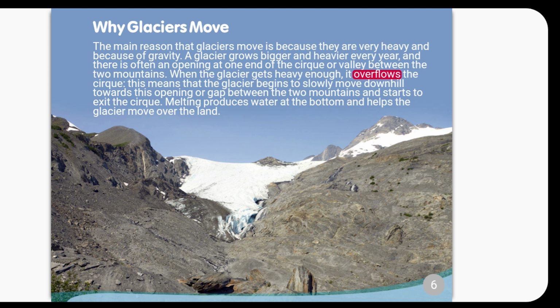This means that the glacier begins to slowly move downhill towards this opening or gap between the 2 mountains and starts to exit the cirque. Melting produces water at the bottom and helps the glacier move over the land.